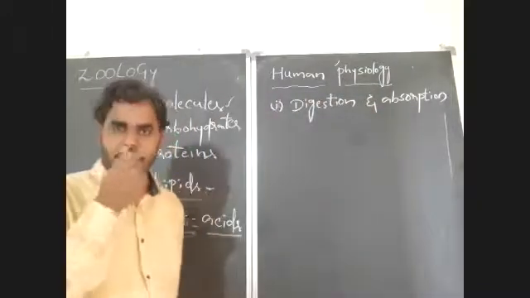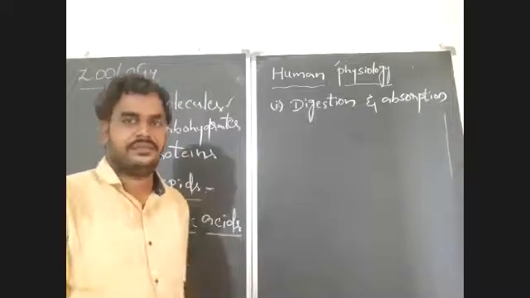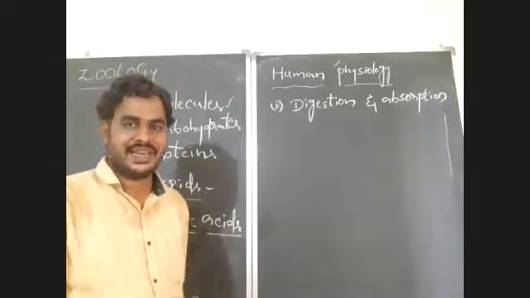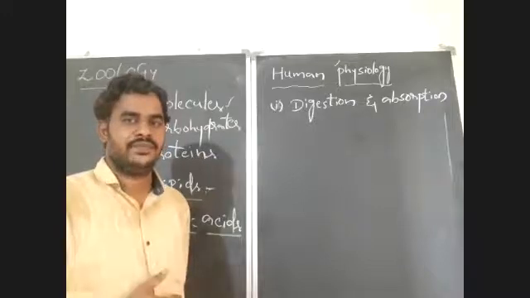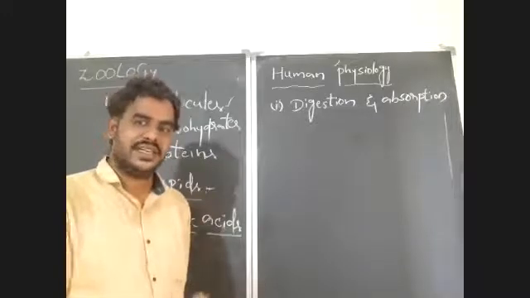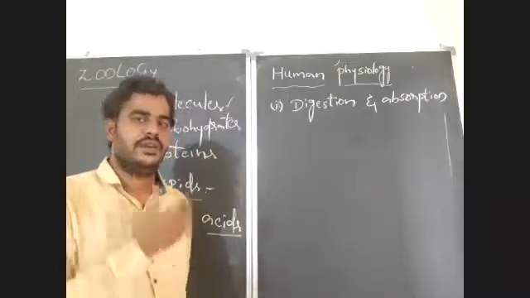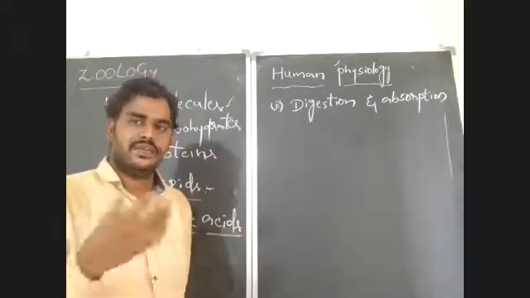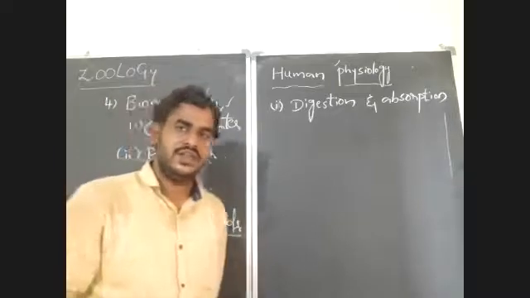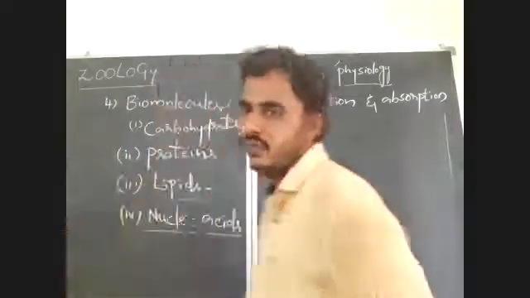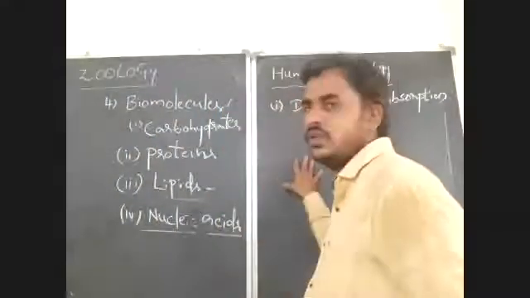For example, you all know there is the liver, pancreas, salivary glands, gastric glands, and intestinal glands. All these glands are associated with the human alimentary canal and secrete various fluids that are essential for the digestion of food materials. Okay, that you have to remember.